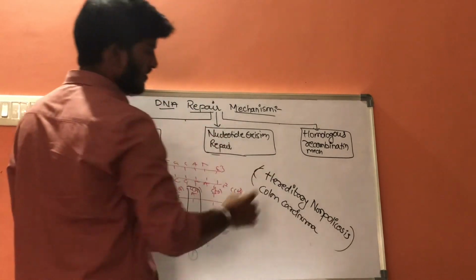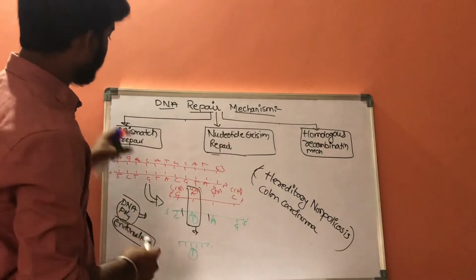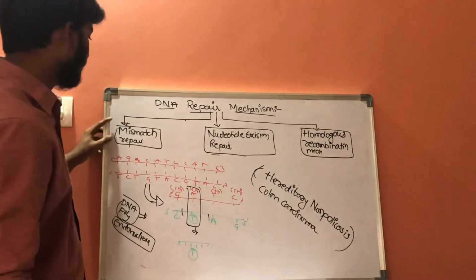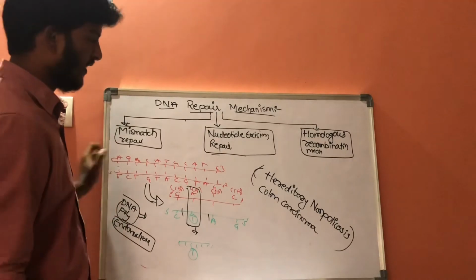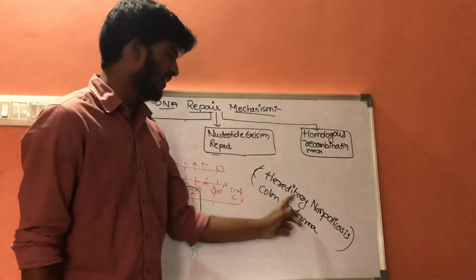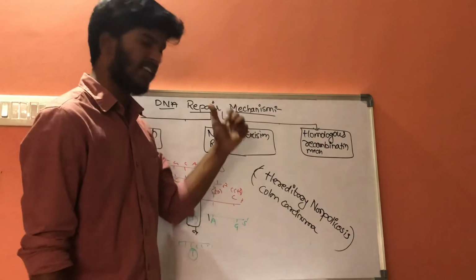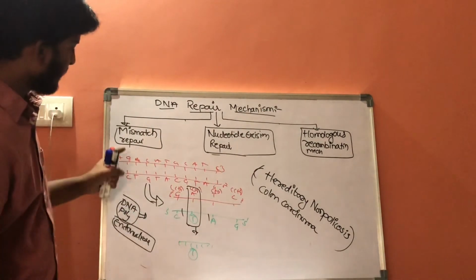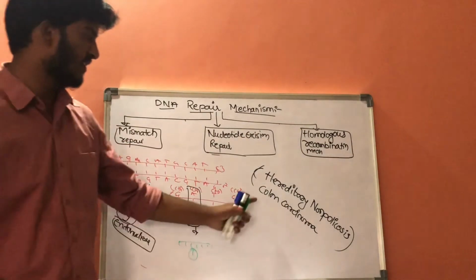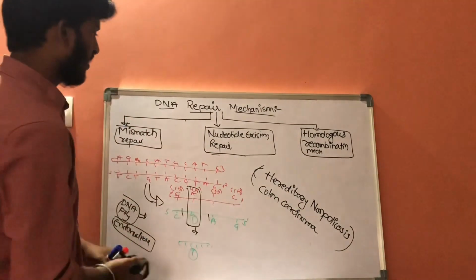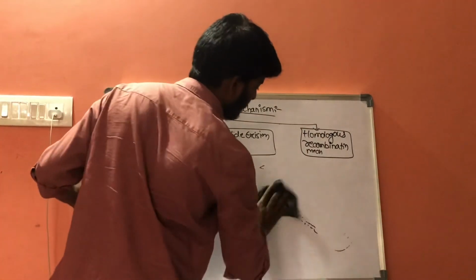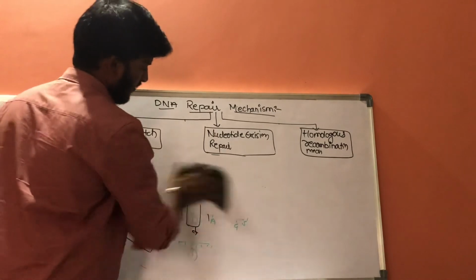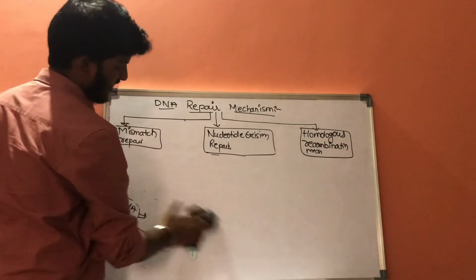If mismatch repair is abnormal, it results in hereditary non-polyposis colon carcinoma, that is cancer. In this way the mismatch repairing mechanism can be done. If there is any failure of this mismatch repair, it results in hereditary non-polyposis colon carcinoma. Now this is about mismatch repair. Now let us discuss the second mechanism.